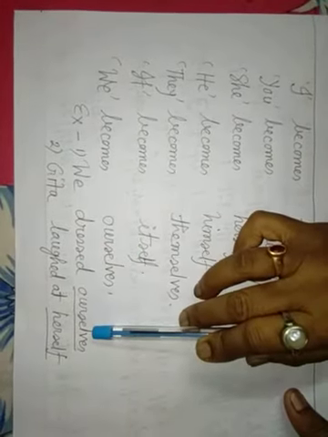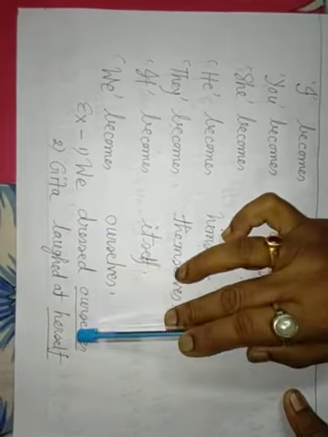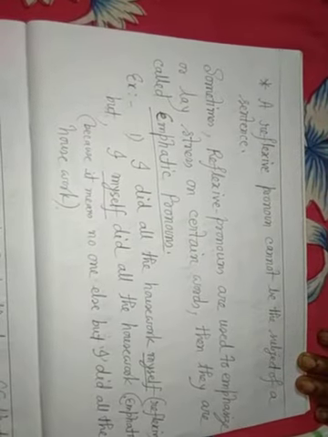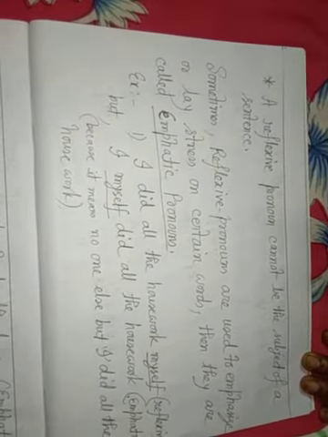Example: We dressed ourselves. Ourselves, reflexive pronoun. Gita laughed at herself, reflexive pronoun. A reflexive pronoun cannot be the subject of a sentence, but refers to the subject of a sentence.